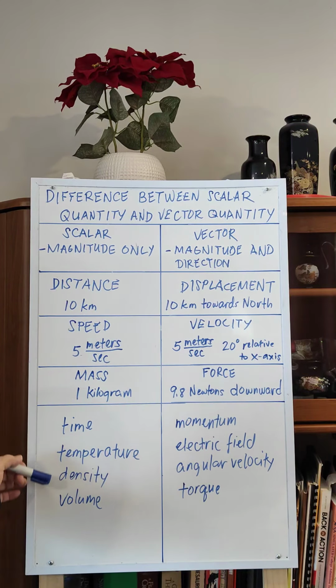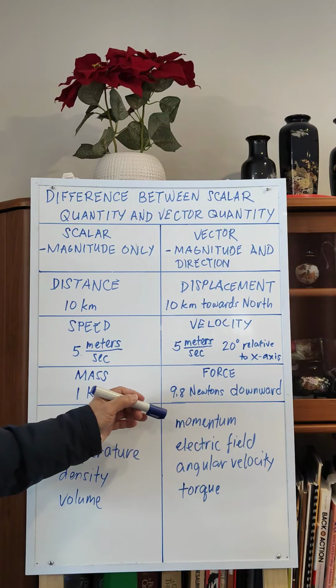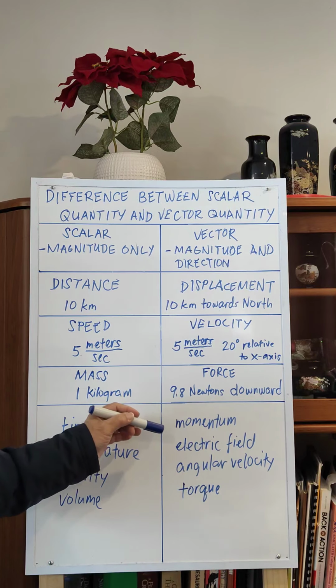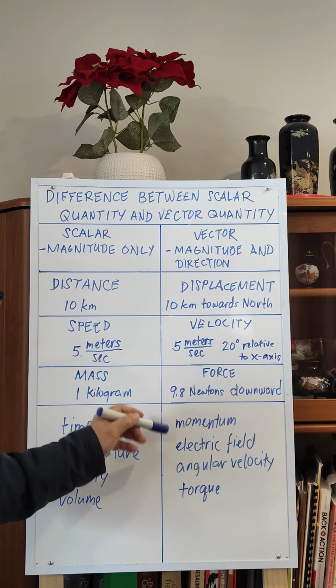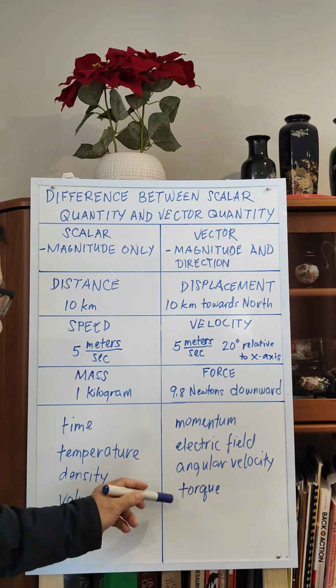These are more examples of a scalar quantity: time, temperature, density, volume. And these ones are more examples of a vector quantity: momentum, electric field, angular velocity, and torque.